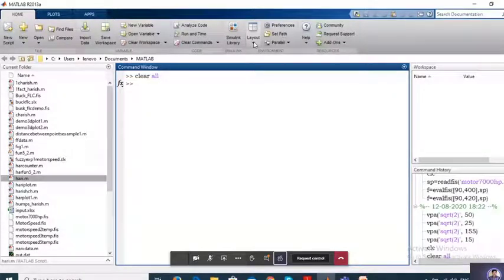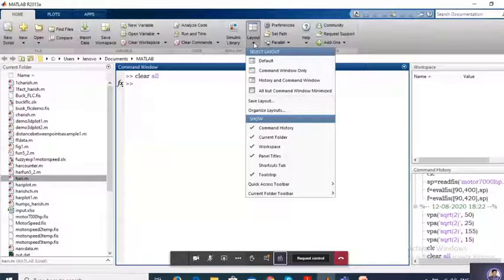If you want to have some other shortcuts, you can make your own things here. You can keep this one: command history, current folder, workspace, panel titles, shortcuts tab. If you want to require something you don't want to require, you can change the environment also.